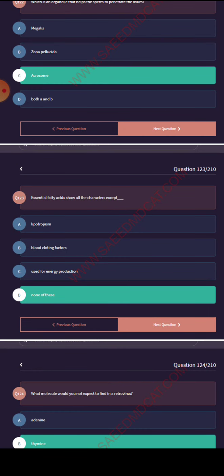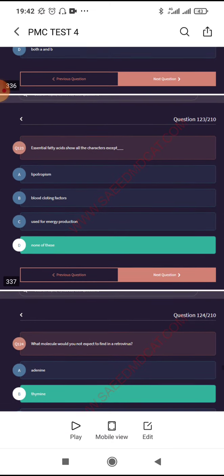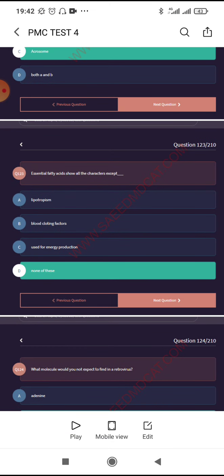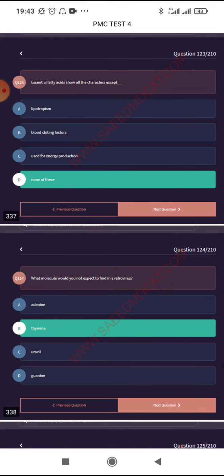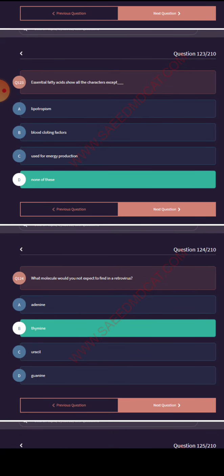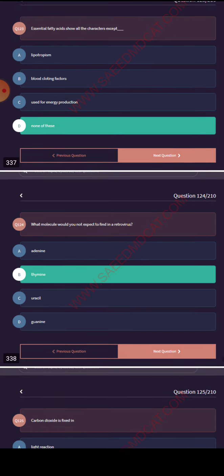Essential fatty acids show all the characters except lipotropism, blood clotting, none of these. What molecule would you not expect to find in a retrovirus?